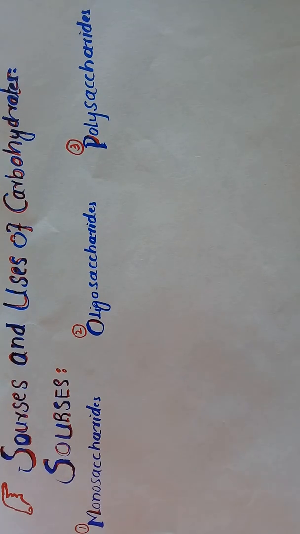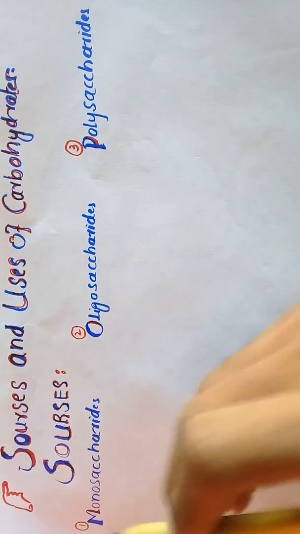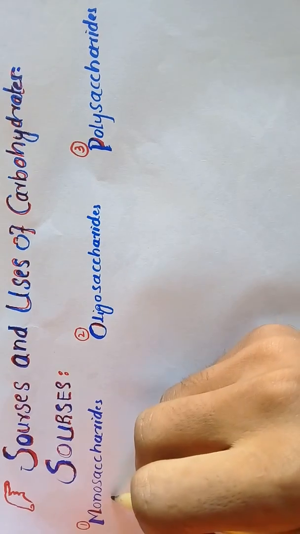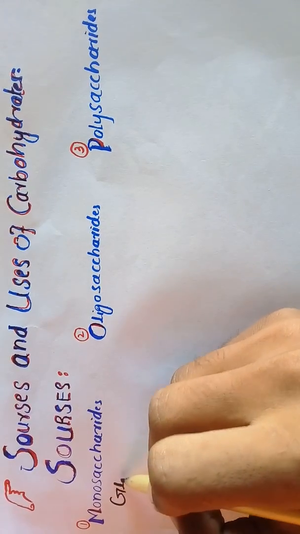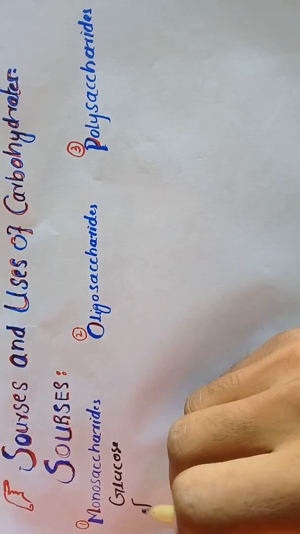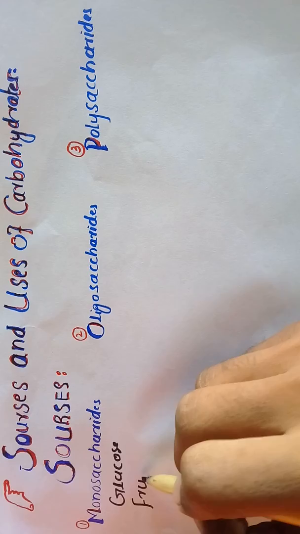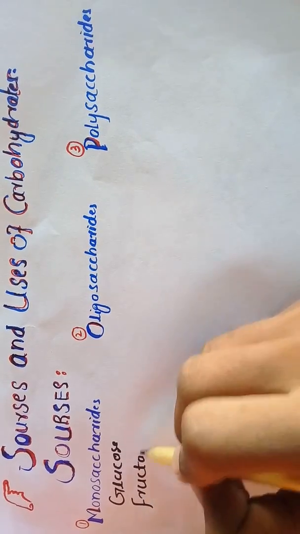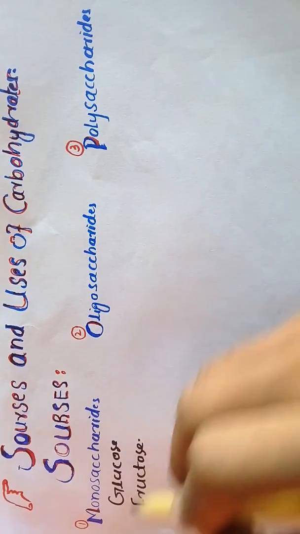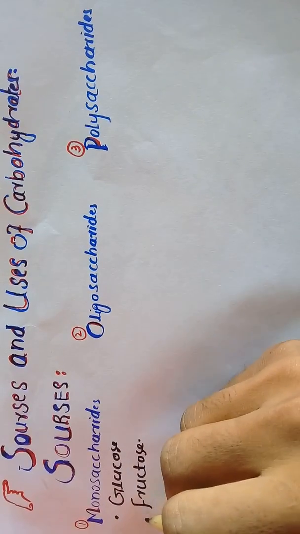I will write some examples of monosaccharides, e.g. glucose, fructose, ribose, etc. are monosaccharides.